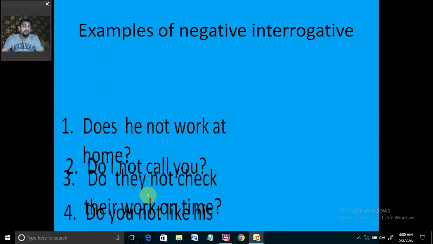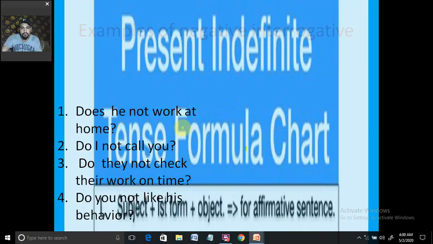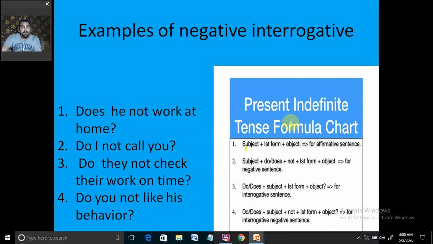Now we are going to look at the questions or some statements which would be talking about the negative interrogative structure. This is a chart, and the last structure that you have to focus on: do or does, then subject, then not. We are keeping here not.